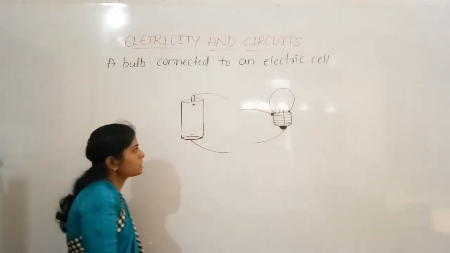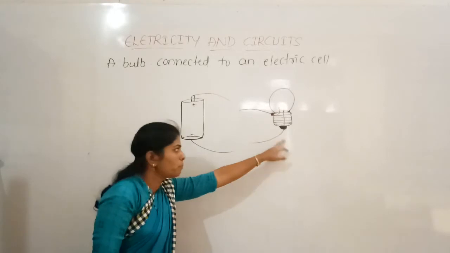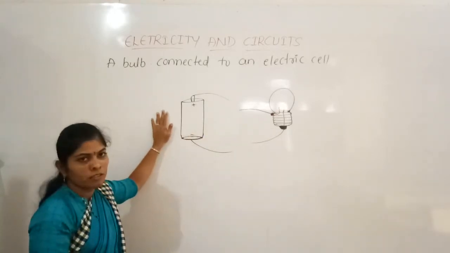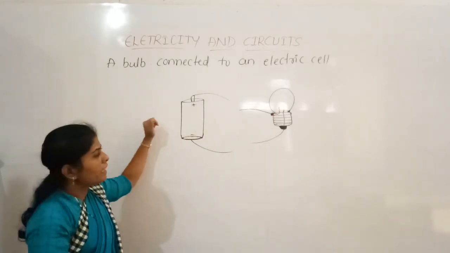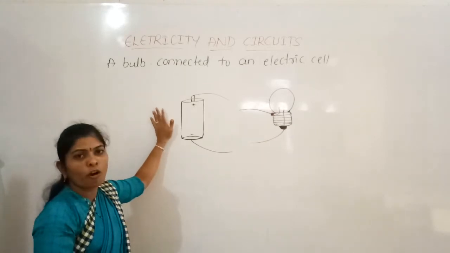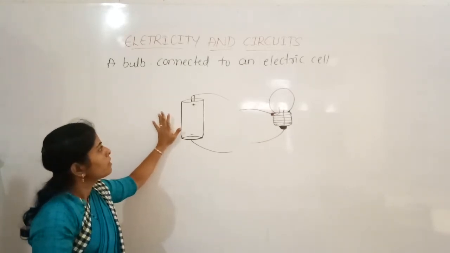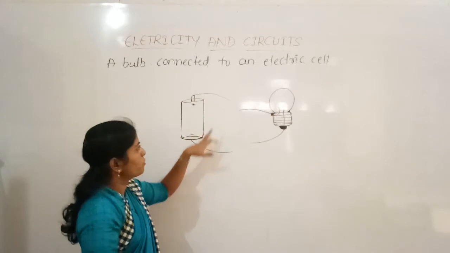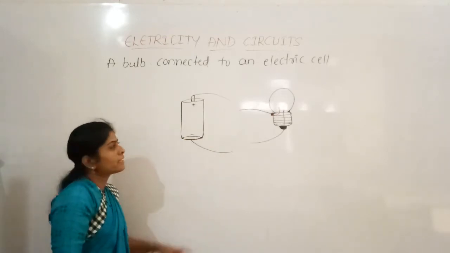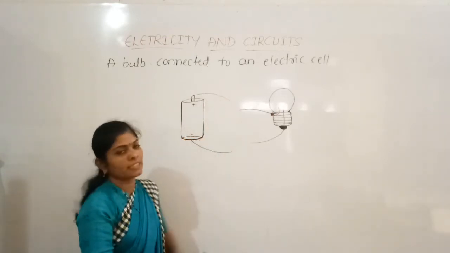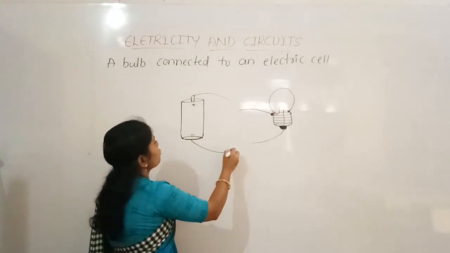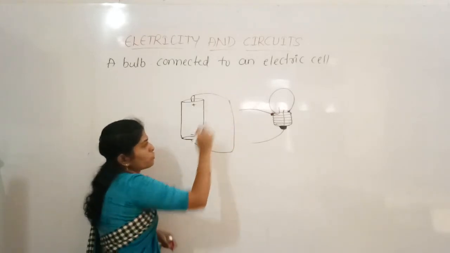Okay, so this is how to connect the wires to the bulb and the cell. And now see one more thing, observe carefully. These two wires which you have connected should not be connected directly to these two.